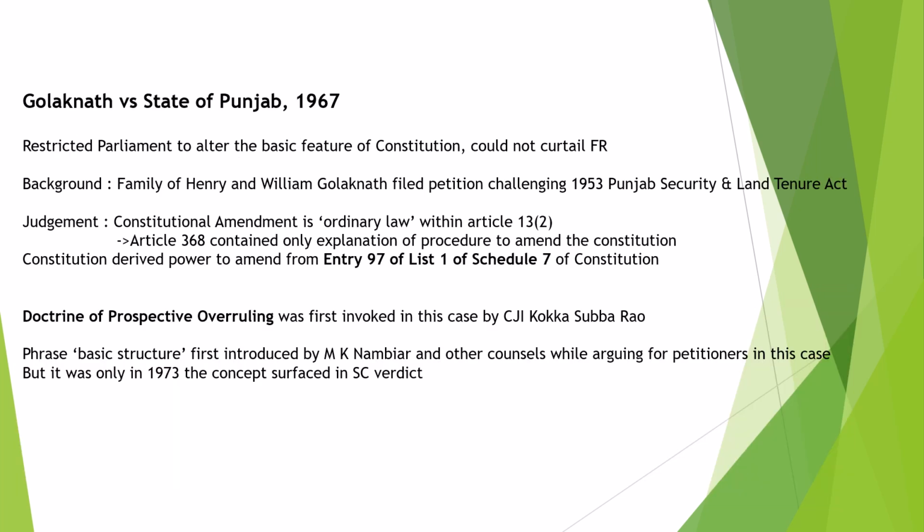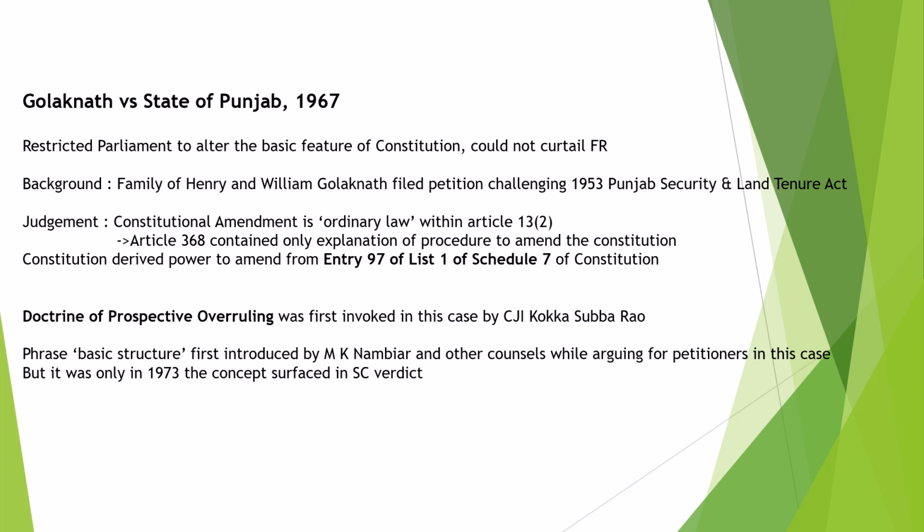Now we will move to the famous case Golaknath versus State of Punjab, 1967. The Golaknath judgment restricted the authority of Parliament to amend the Constitution so as to damage the basic or essential features. Therefore, Parliament could not curtail fundamental rights in the Constitution.